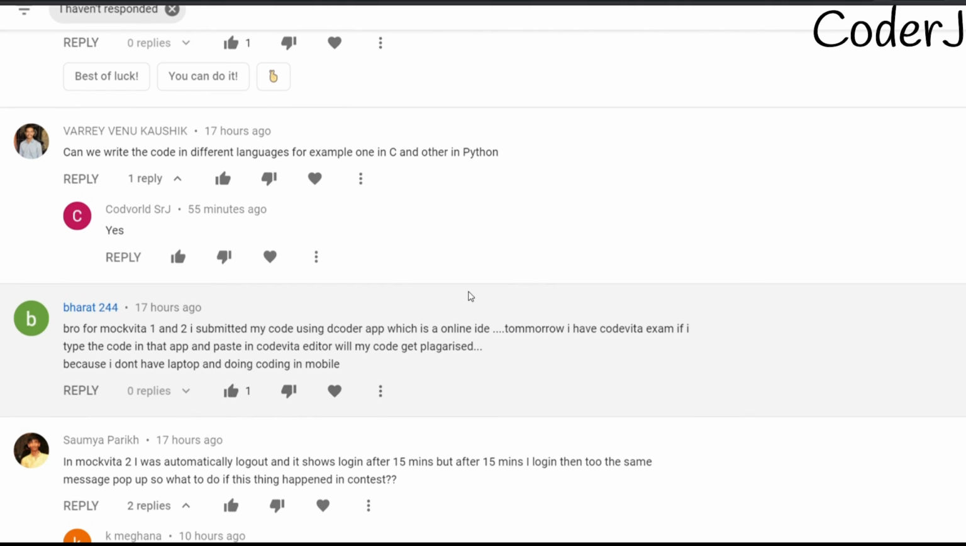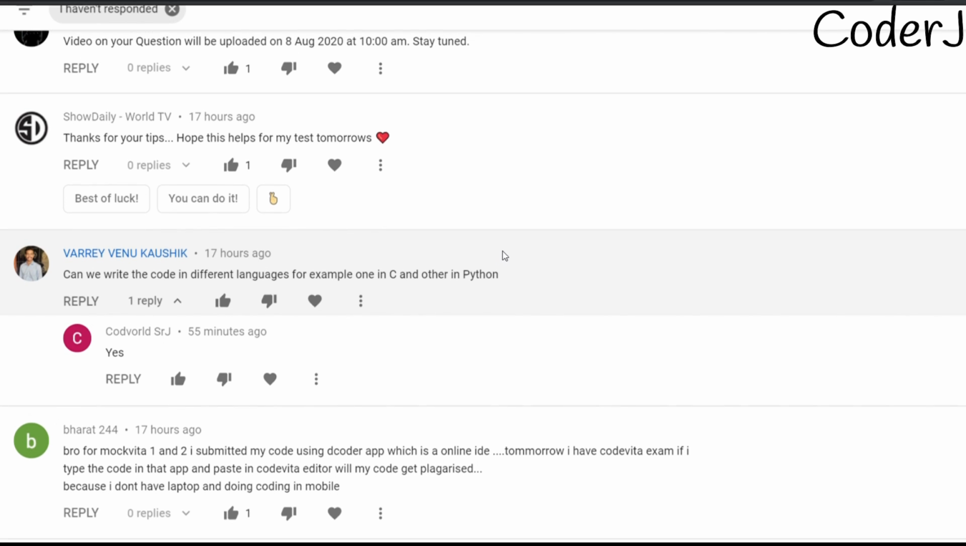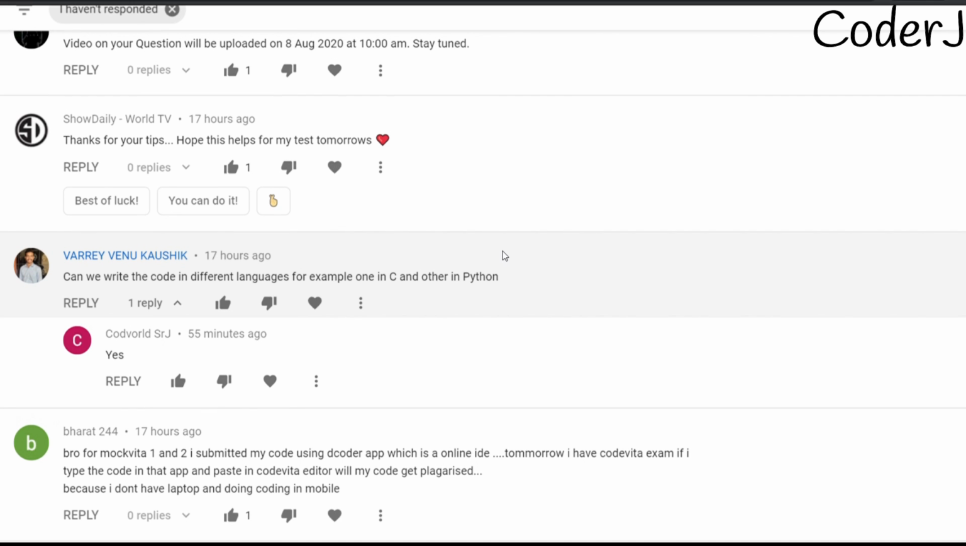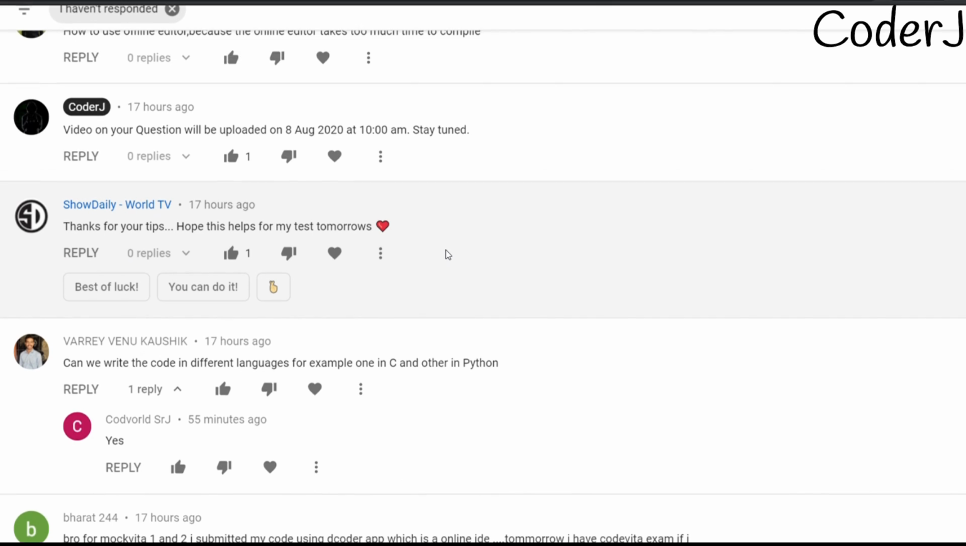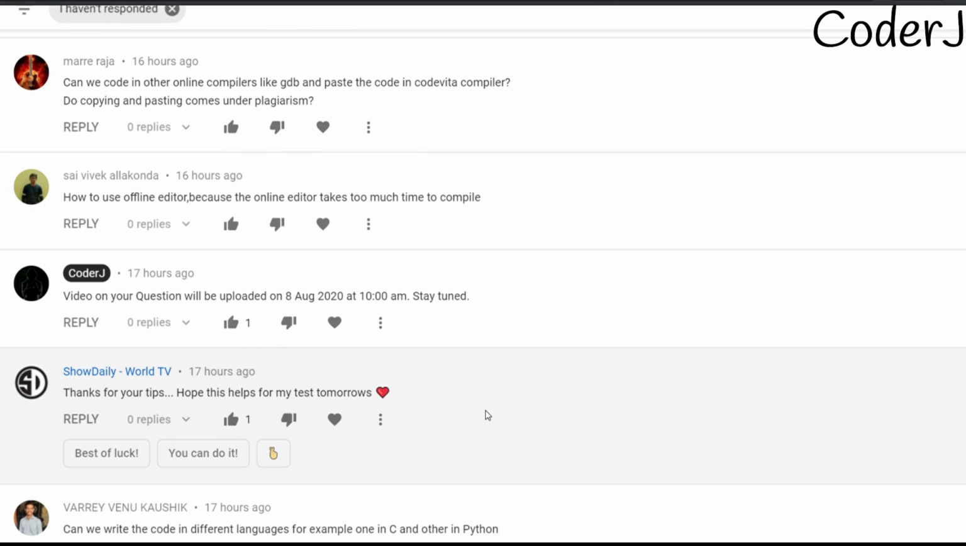Okay. So can we write the code in different languages? For example, one in C and another in Python. Obviously, bro, you can write all the six codes in all six different languages. Let it be Ruby, Perl, or PHP or whatever. Okay. So thanks for your tips. Hope this helps in my test tomorrow. Fingers crossed.